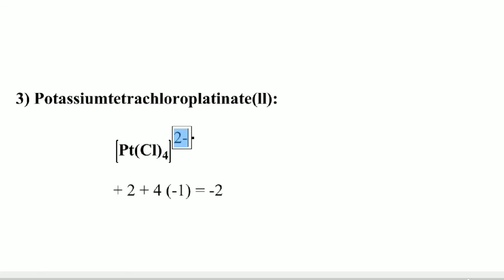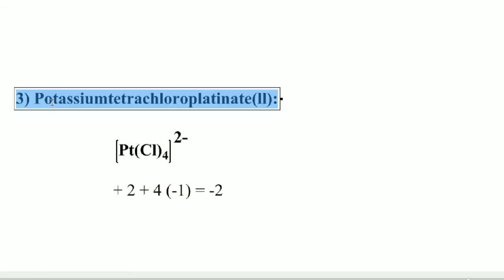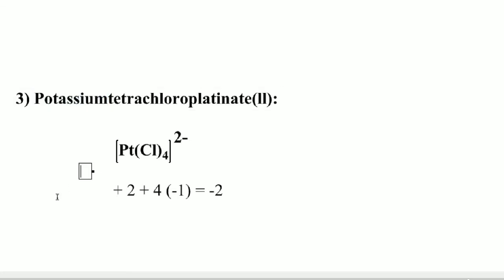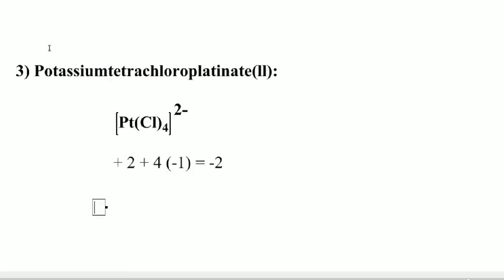Students, here the cation is potassium, so we write the cation potassium first. The oxidation state of potassium is +1, and the complex charge is 2 minus, so two potassium atoms are present.